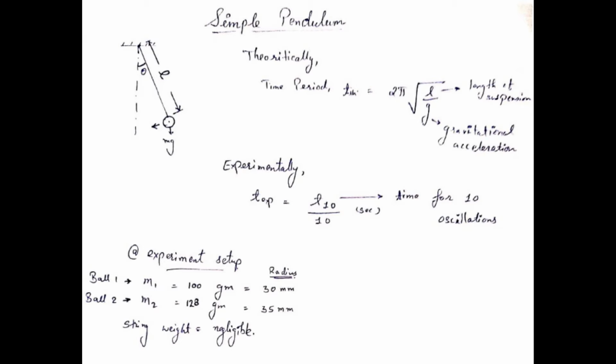The length of suspension is the length of the string, that is, from the point of suspension to the point where the string is tied on the mass. Now you can see that in this equation the time period depends only upon the length of suspension. There are no other terms like size or weight considered here. So we have to verify this.